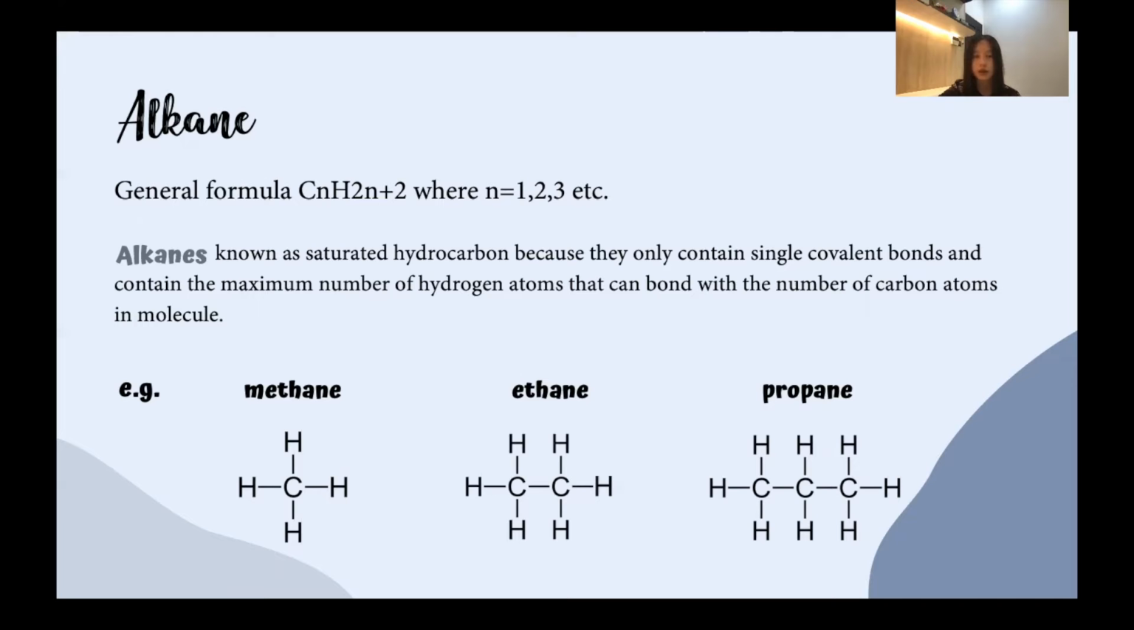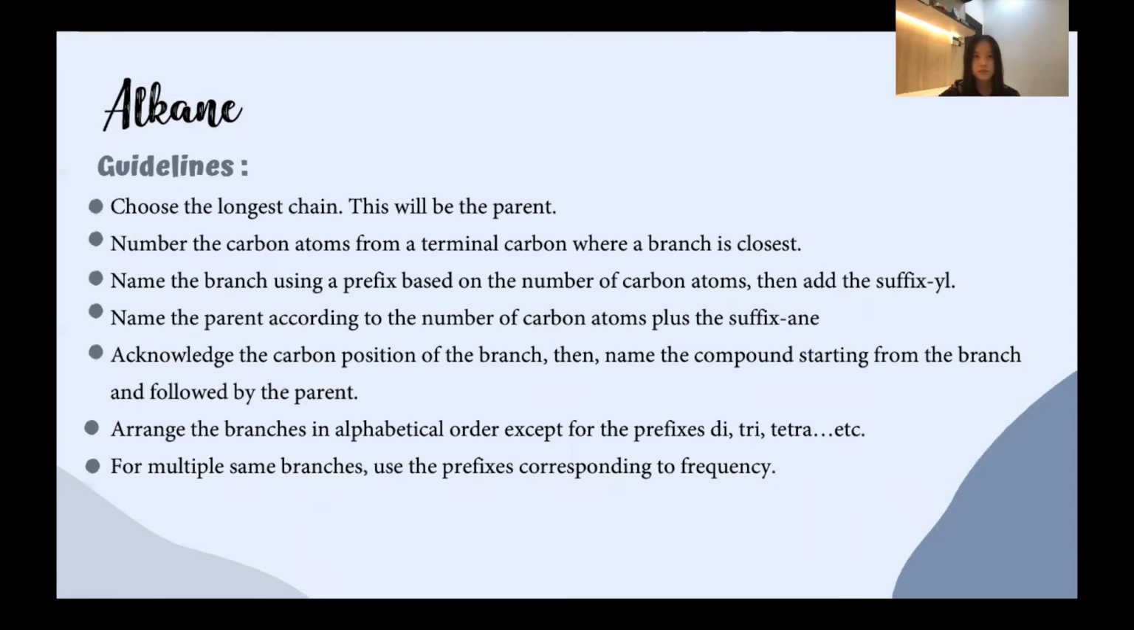The examples of alkane are methane, ethane, and propane. Guidelines for naming the alkane. The first is, choose the longest chain, this will be the parent. Number the carbon atoms from a terminal carbon where a branch is closest. Name the branch using a prefix based on the number of carbon atoms, then add the suffix -yl. Name the parent according to the number of carbon atoms plus the suffix -ane.